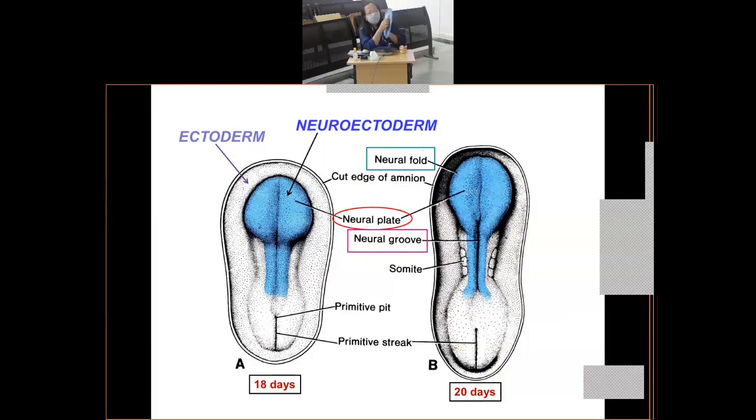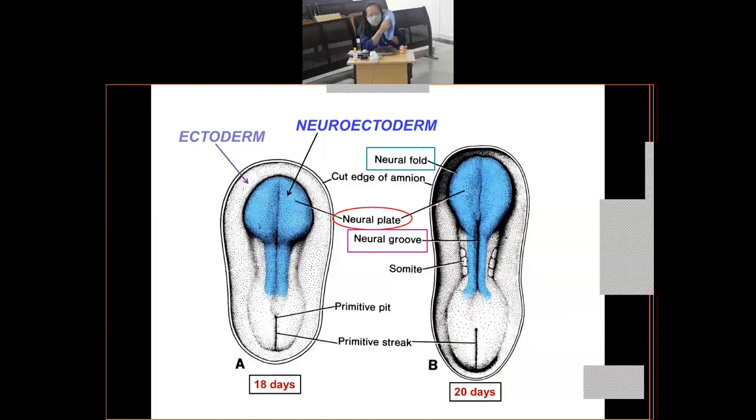Now what happens over a period of time is that the lateral edges of the neural plate start elevating. That means they get raised up. When they start elevating, a groove naturally forms. A deep groove starts forming in the midline, and this groove is known as the neural groove. It is marked very nicely there. You can see the neural groove, which is formed as a result of the elevation of the lateral edges of the neural plate.